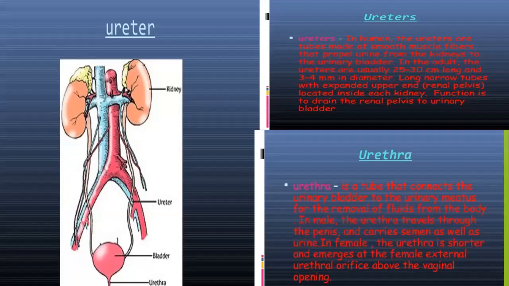The urine collected in the urinary bladder is passed out from the body at regular intervals through a small opening that is present at the tube called the urethra. The urethra connects the urinary bladder to the urinary meatus for the removal of fluids from the body.